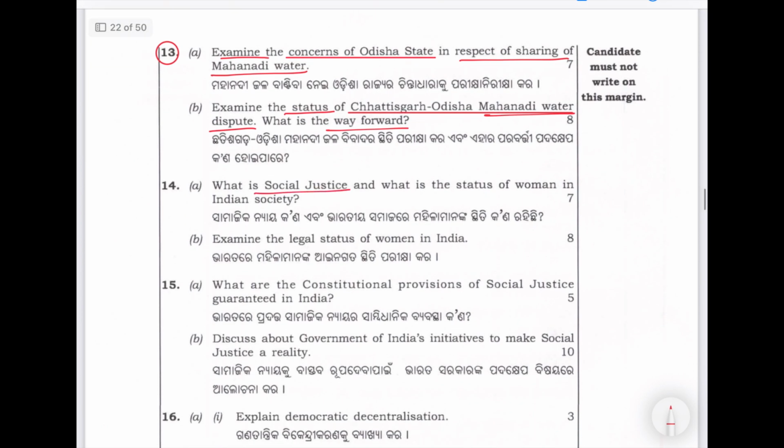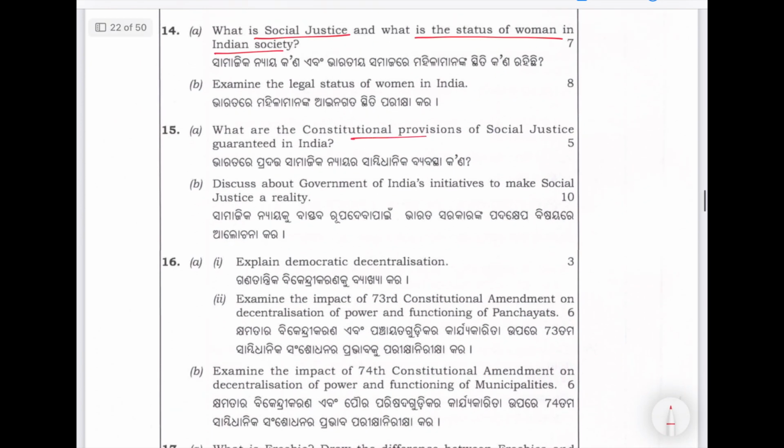What is social justice? Straightforward. What is the status of women in Indian society? Then constitutional provisions of social justice. Social justice is a topic in GS2, and they have asked these questions because of that. Discuss government's initiatives to make social justice a reality.